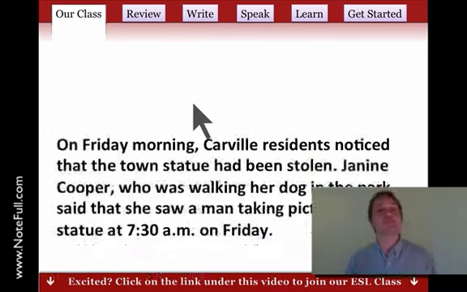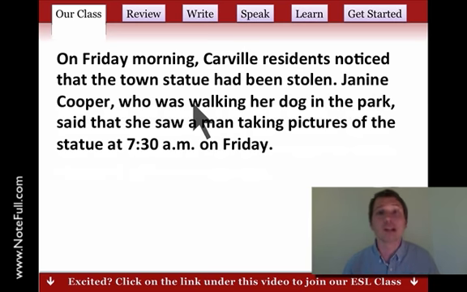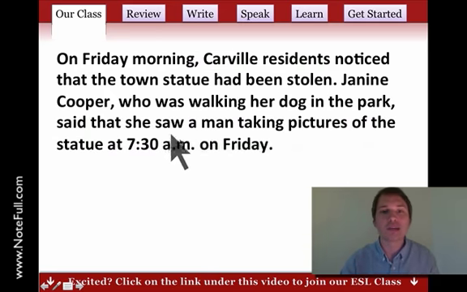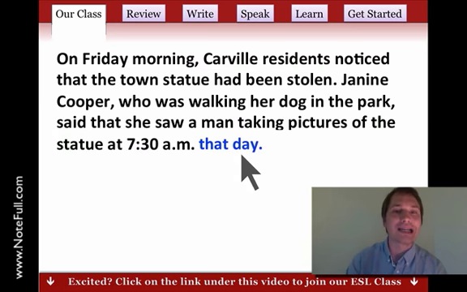We're also practicing using different kinds of pronouns like this, that, these, those. And we know when we say something's close, we say this thing. But if it's far away, we say that thing. And that's easy. But we can look at a paragraph on Friday morning, something, something, something. Then at the end we say on Friday. So we're repeating the same thing. We don't want to repeat too much. So instead of that, we can say that day. Because we already said Friday morning.